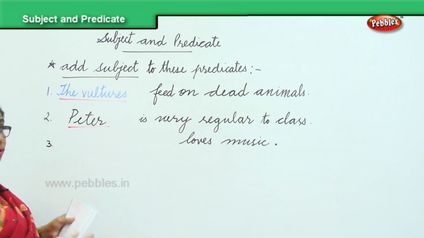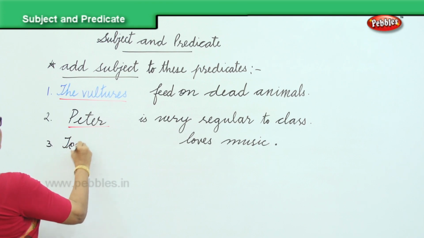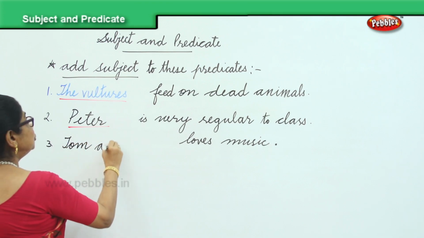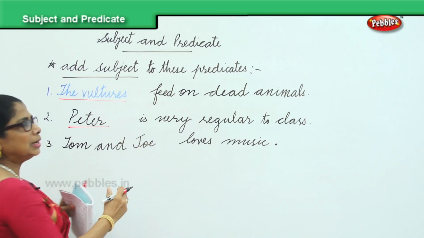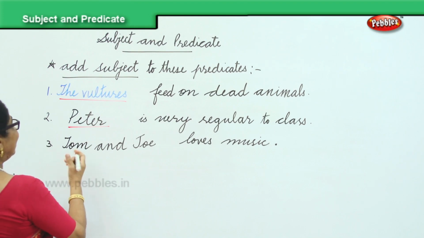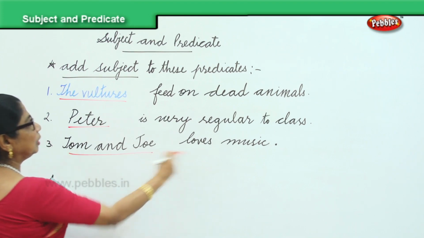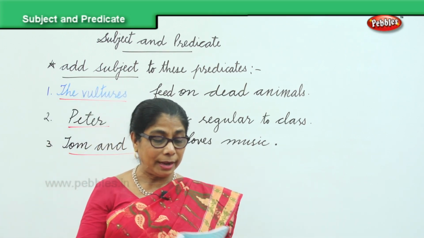Whatever you can write. Joe loves music. You can say Tom. Very good. And Joe. Tom and Joe loves music. So Tom and Joe, they are the subject. Who loves music? Tom and Joe. You have become very good now.